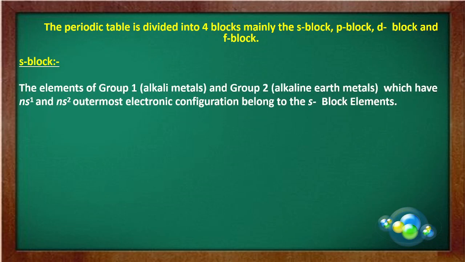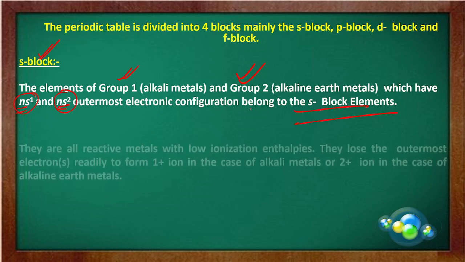You see, the elements of group 1 and group 2. The group 1 elements are known as the alkali metals, and the elements of group 2 are known as the alkaline earth metals. These two groups are called the S block elements. The elements of group 1 and group 2 have ns1 and ns2 outermost electronic configuration. This is quite new to you, an alien term, like ns1 and ns2. At this moment you just remember that the elements with ns1 and ns2 outermost electronic configuration belong to the S block elements.